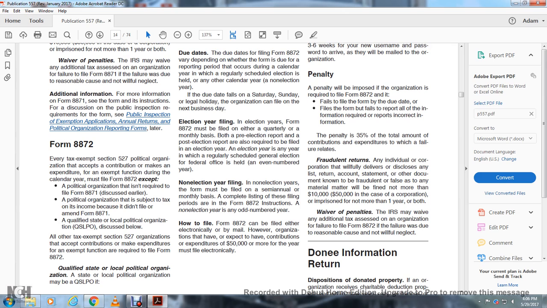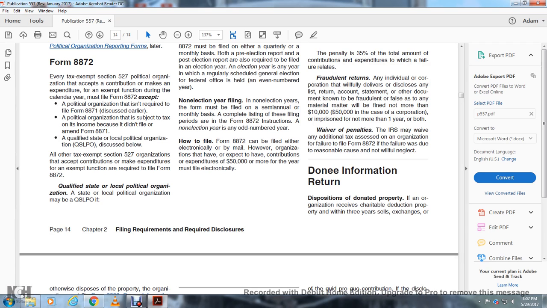Fraudulent return. An individual or corporation that willfully delivers or discloses a list, return, account, statement, or other document known to be fraudulent or false as to any material matter will be fined no more than $10,000 for an individual, or $50,000 for a corporation, and imprisoned for not more than 1 year, or both. Waiver of penalties. The IRS will not waive the additional tax assessed for the organization's failure to file Form 8872 unless the failure was due to reasonable cause and not willful neglect.